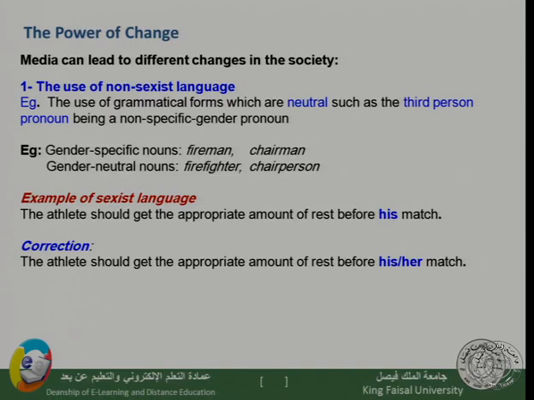So instead of saying fireman or firewoman, so you do not look like you are supporting either men or women, you say firefighter. Or instead of saying chairman, you could say chairperson. The word person is neutral, does not refer to a specific gender. It can refer to men, it can refer to women.